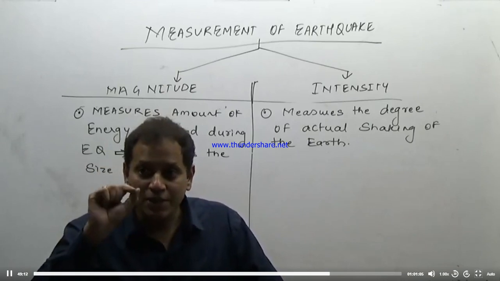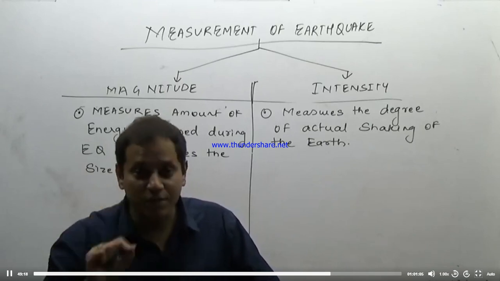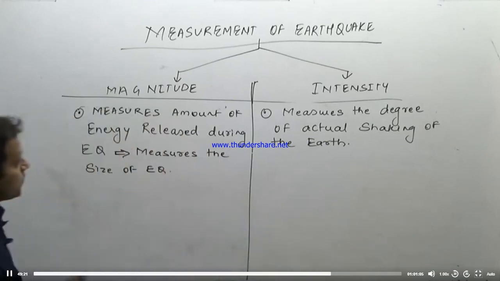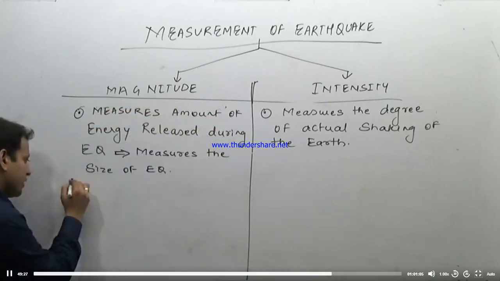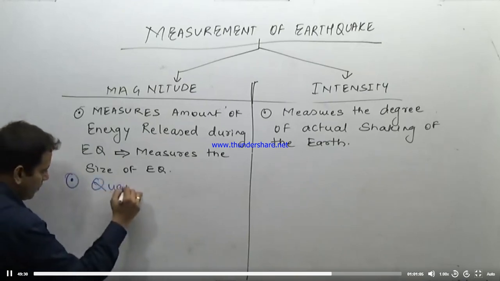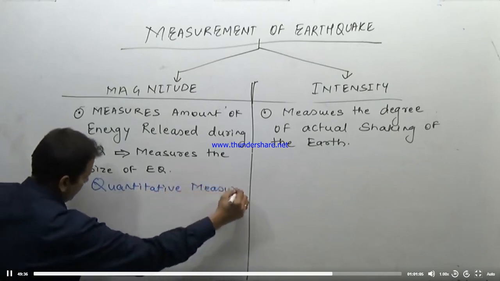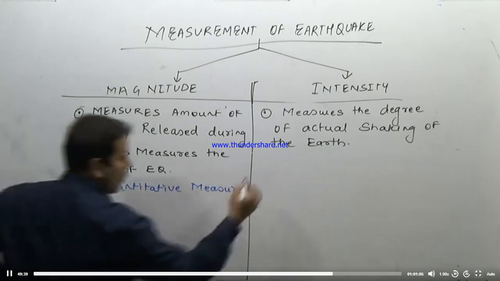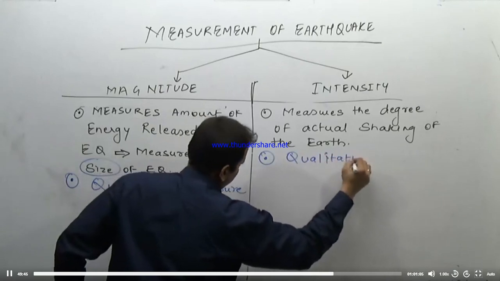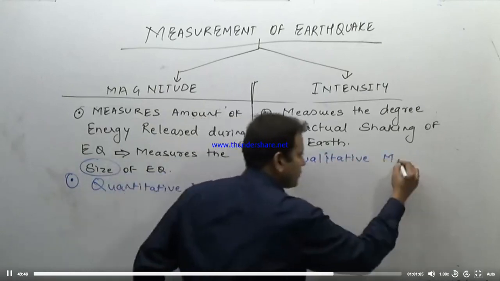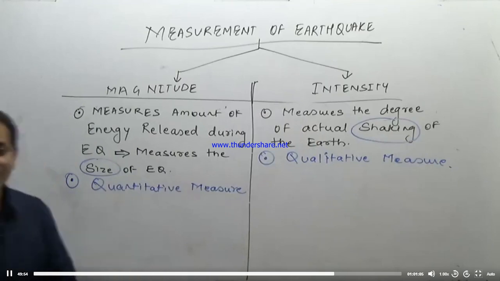So intensity will measure the loss of life and property by causing shaking of the buildings, etc. Because magnitude is just measuring the amount of energy released, we can say it is a quantitative measure of the size of an earthquake, while intensity is a qualitative measure of the degree of actual shaking of the earthquake. That is the quality of an earthquake.